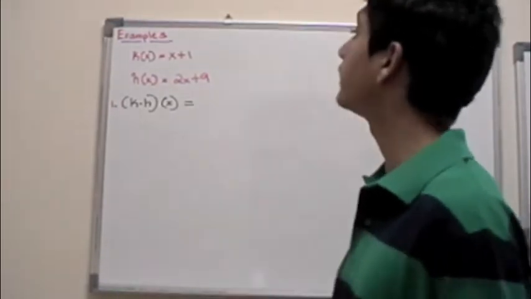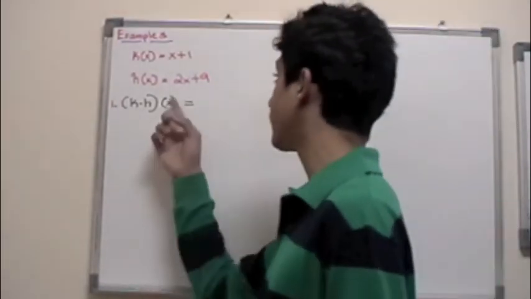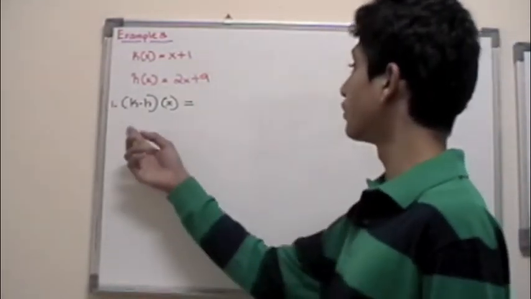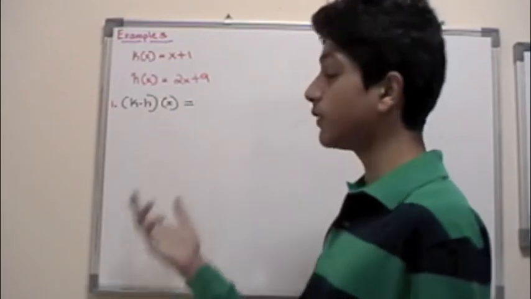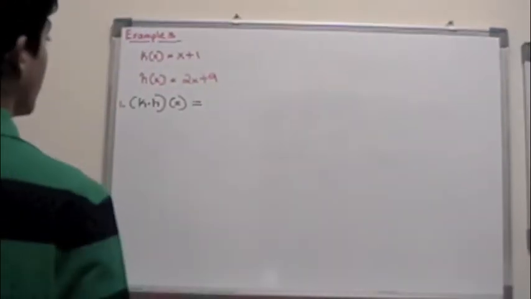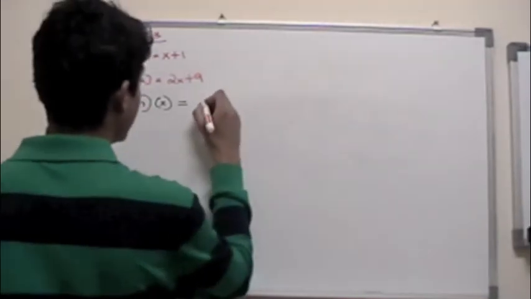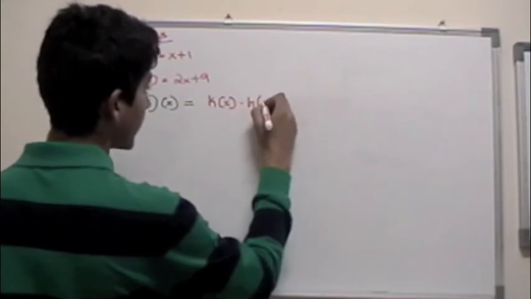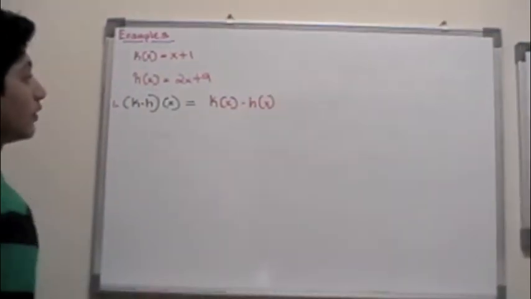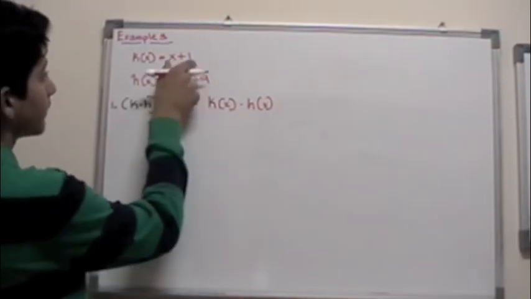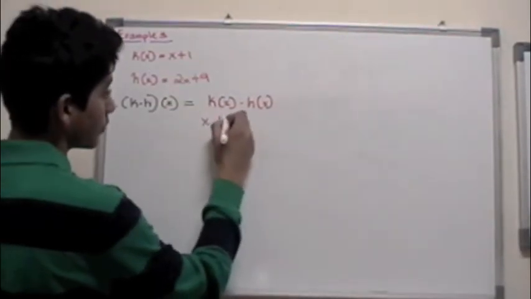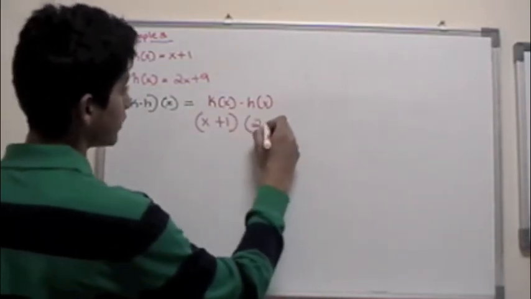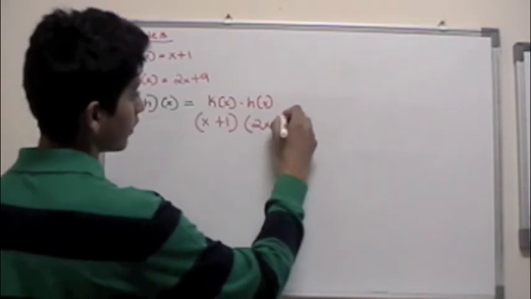So let's say you start off with k of x equals x plus 1 and h of x equals 2x plus 9. And let's say your exam or test tells you to find k times h of x. Let's break this down. What does it mean? Well, this basically means that k of x, when multiplied by h of x, what is the result? So what we need to do is plug in the k of x solution, x plus 1, multiplied by h of x, replaced with its h of x function.